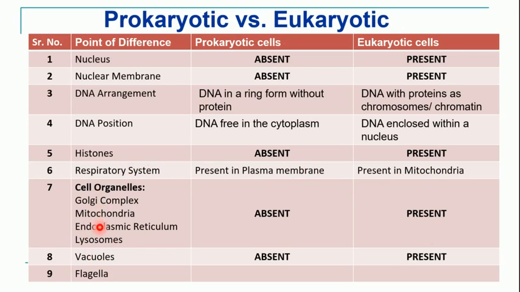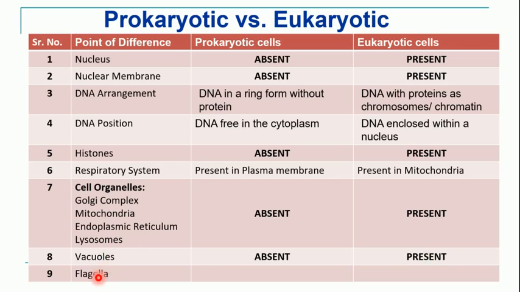Next point is different types of membrane-bound cell organelles like Golgi complex, mitochondria, endoplasmic reticulum, lysosomes. We know that in prokaryotic cells, membrane-bound organelles are absent, whereas in case of eukaryotic cells, all these membrane-bound organelles are present. Okay. Next point is vacuoles. Vacuoles are the air-filled sac-like structures. These are absent in case of prokaryotes, but these vacuoles are present in the eukaryotic cell.